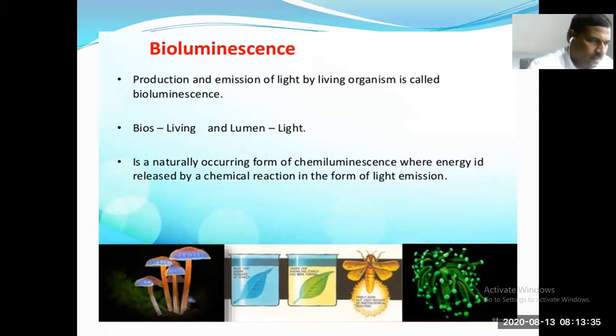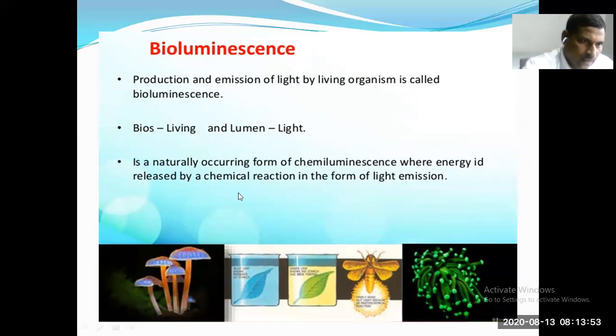Bioluminescence. So bio means living and lumin means light. Production and emission of light by living organisms is called bioluminescence.